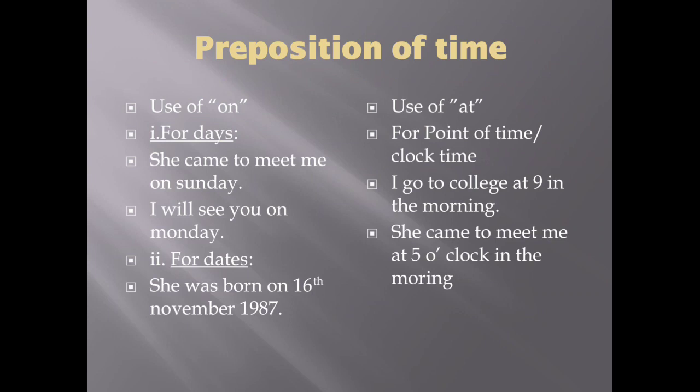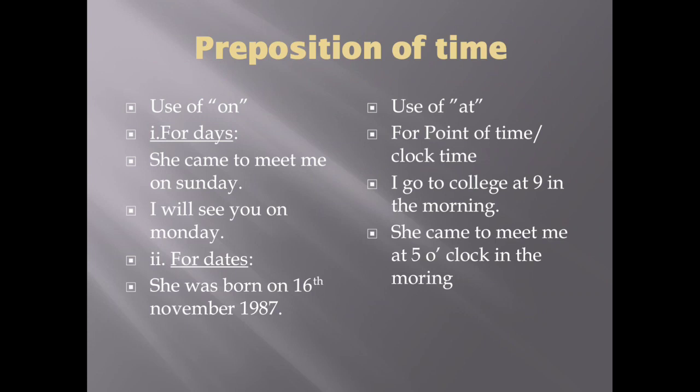On is used for days and dates in a sentence. For example, she came to meet me on Sunday. So we can see here in the sentence on is used before Sunday and Sunday is a day name. So whenever there is a mention of a day name in a sentence, what we have to use is on. Another example, I will see you on Monday. Again, Monday is a day name. So we are using the preposition on here.